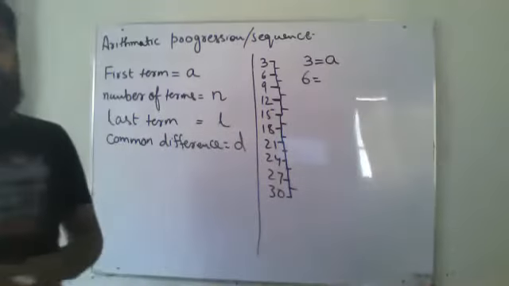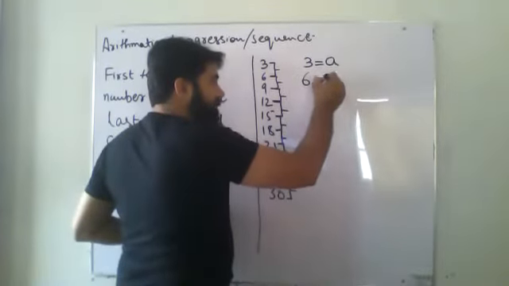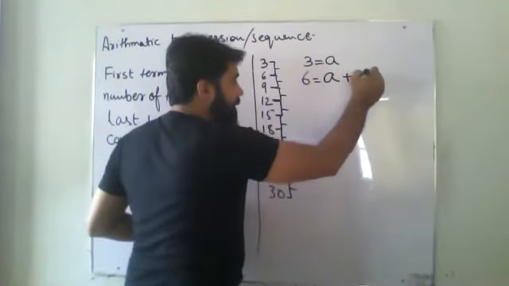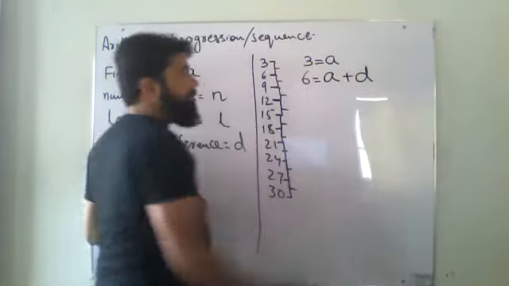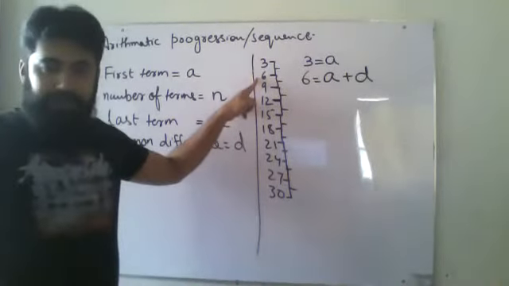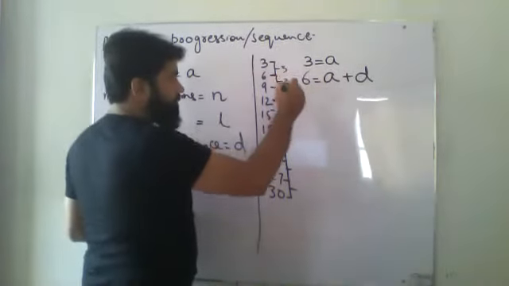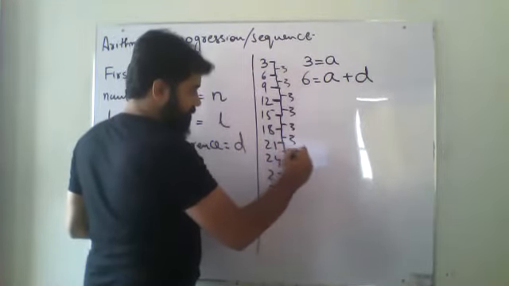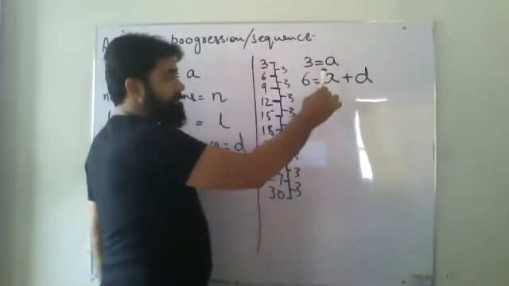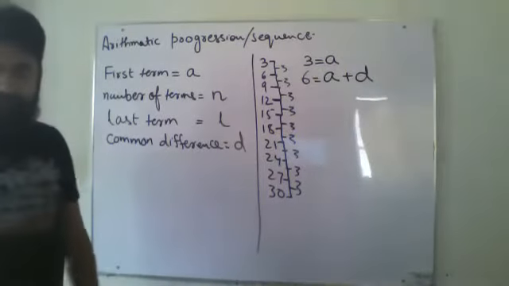Okay. Now, my second term, that is 6. How will I get my second term? My second term will be, if I take my first term and add D in it, that is my difference. So I will get my second term. Okay, so the difference is coming 3 over here in all of them. So what I have done, A is my first term. If I add 3 in it, I have got my second term.